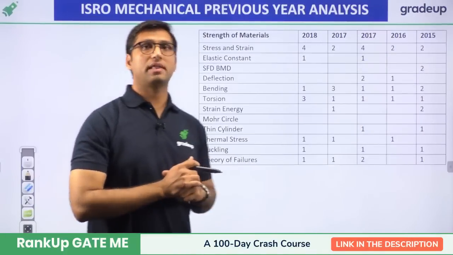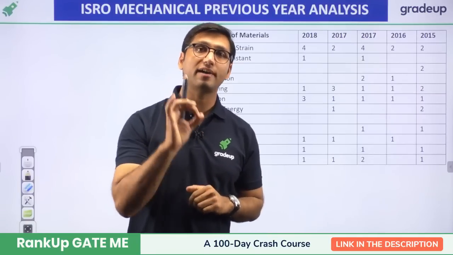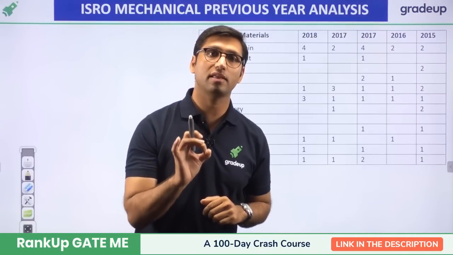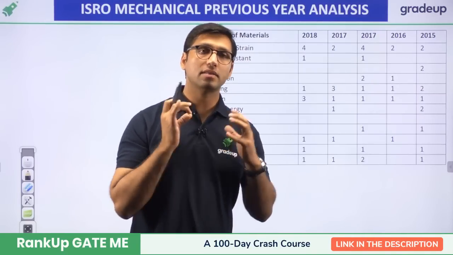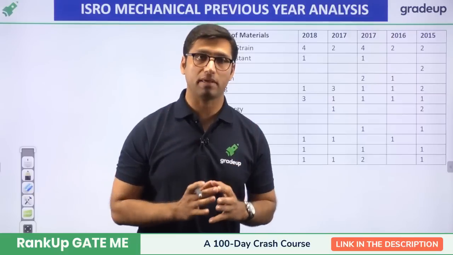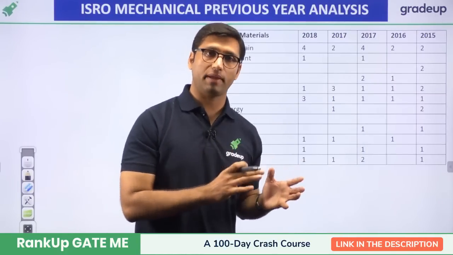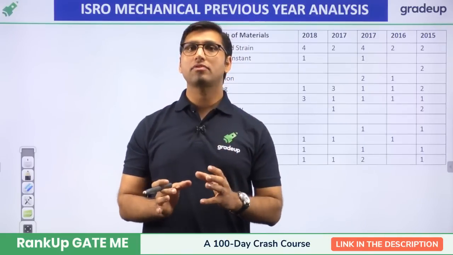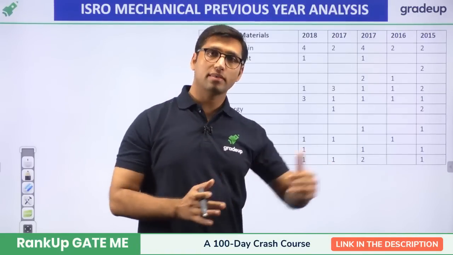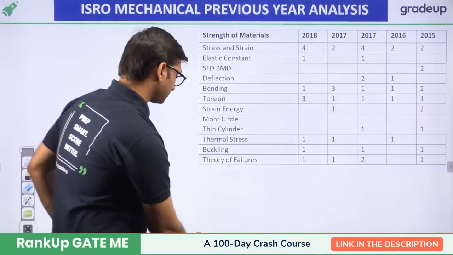Now, strength of material is having a weightage of 13%. Around 13% weightage is for strength of material. Now, in the strength of material subject, what are the important topics that you have to focus on? See, you have to study each and every topic, right? But there are some topics which are asked every year. You can see from this table that